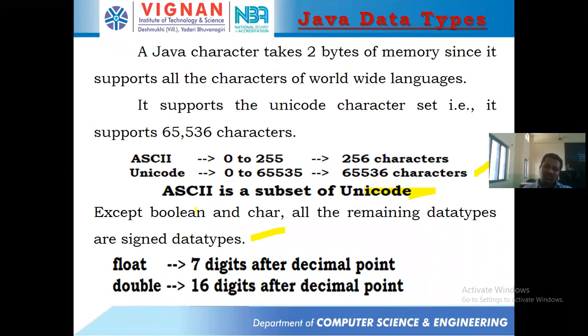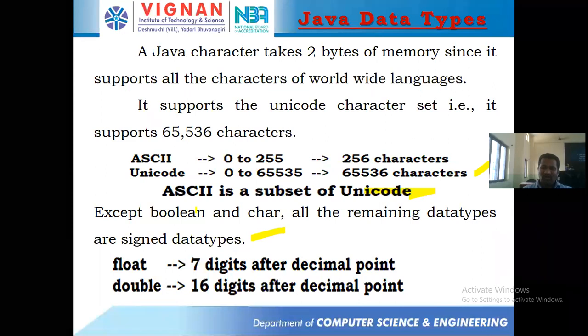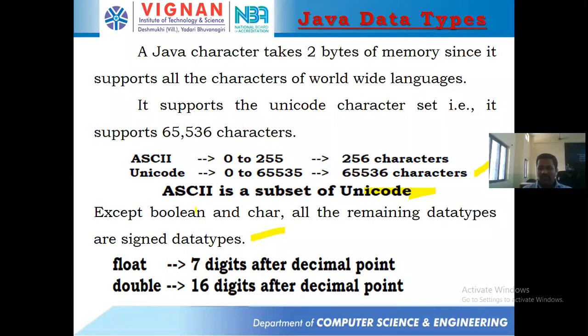Java character takes 2 bytes of memory, whereas C++ takes 1 byte. Signed means minus 128 to plus 127 in C, and unsigned means 0 to 255. However, ASCII characters come under unsigned only. Java supports Unicode, which takes 2 bytes of memory. For 2 bytes, the range would be minus 32768 to 32767, but in characters only positive numbers exist, so the range of Unicode is 0 to 65,535. These are the characters supported by Java.